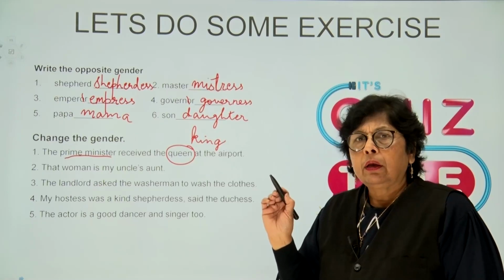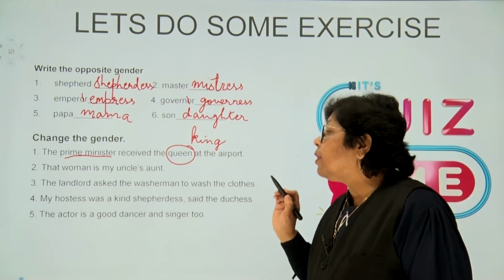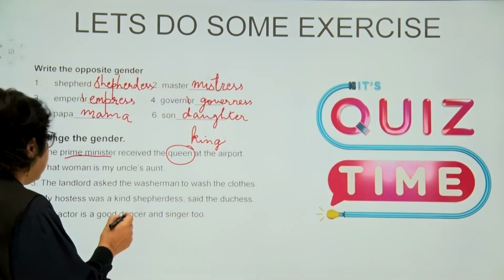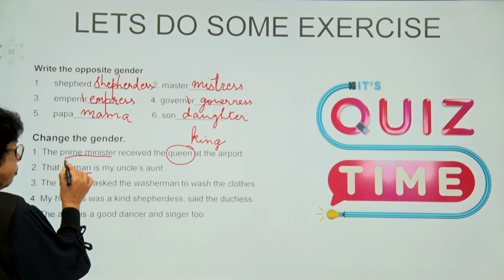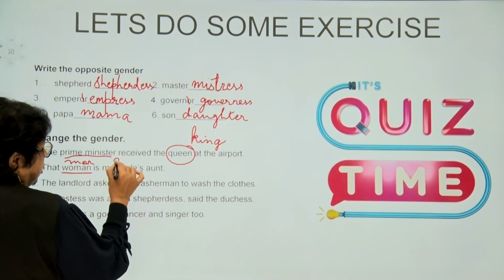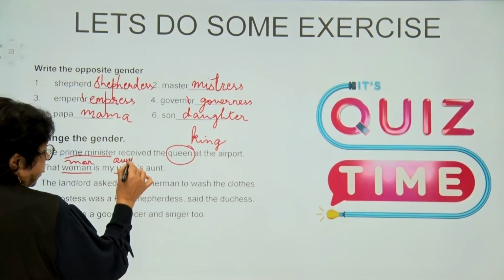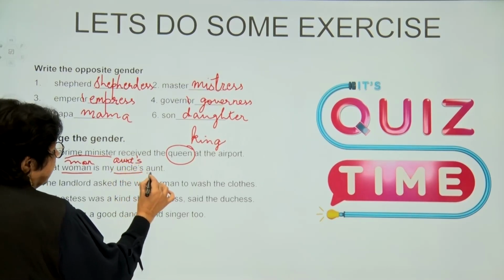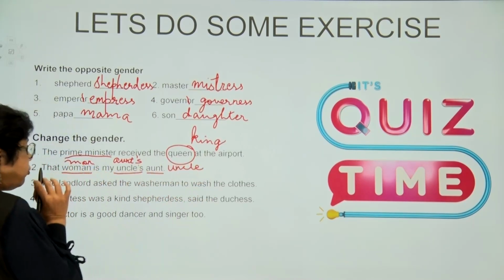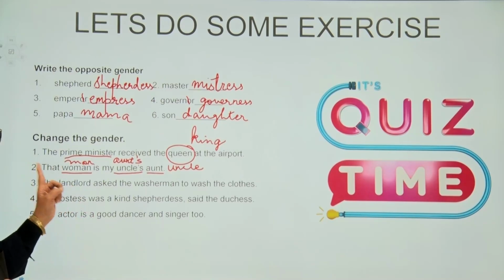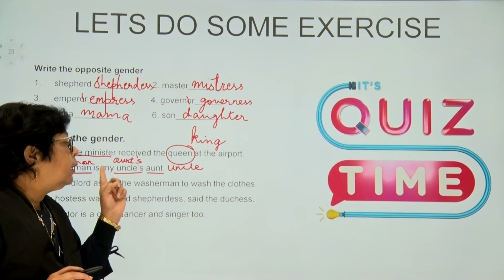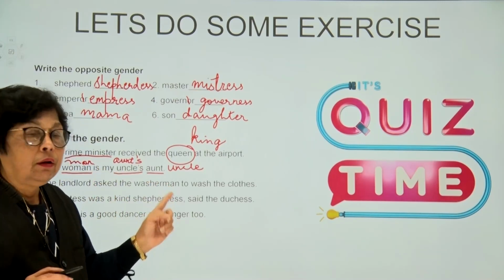That woman is my uncle's aunt. Now here we are going to change the woman. We are going to make it man. Uncle's is going to be aunt's with an apostrophe S, and aunt is going to be uncle. So our statement reads as, that man is my aunt's uncle.